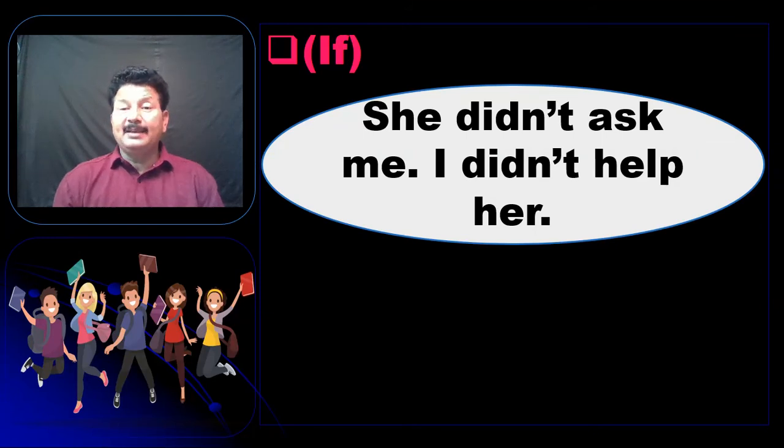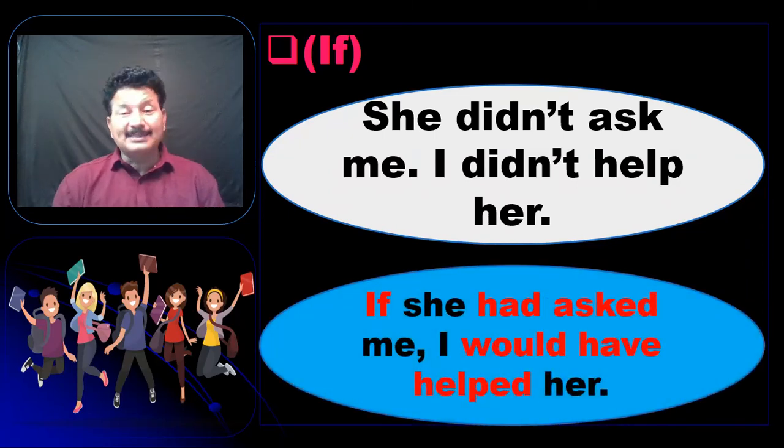She didn't ask me, I didn't help her. So this is the third condition where you have to use past perfect and would have plus V3. So like you can say, if she had asked me, I would have helped her.